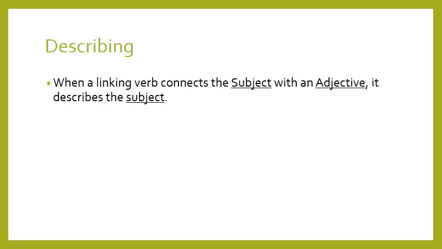Okay, describing. We finished identifying. What do we mean by describing? When a linking verb connects the subject with an adjective. So since we're talking about describing, there must be an adjective. When a linking verb connects the subject with an adjective, it describes the subject. What we mean here is that when the linking verb is followed by an adjective, this adjective talks about who? The subject. Okay? So this adjective describes the subject.